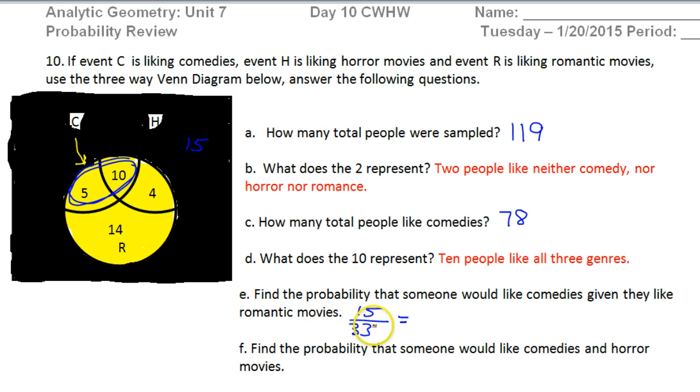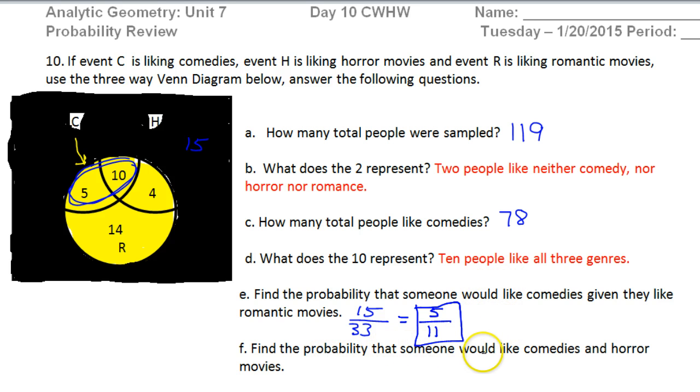And we will reduce this. Both of these are divisible by 3. So that's going to be 5/11ths. Okay, that's the probability. Notice I'm switching because for problems A and C it said how many people, 119, how many total people, 78. But here for part E, they're switching the word to probability. So I'm doing target over total. I'm doing a fraction, or I could have done a percent.